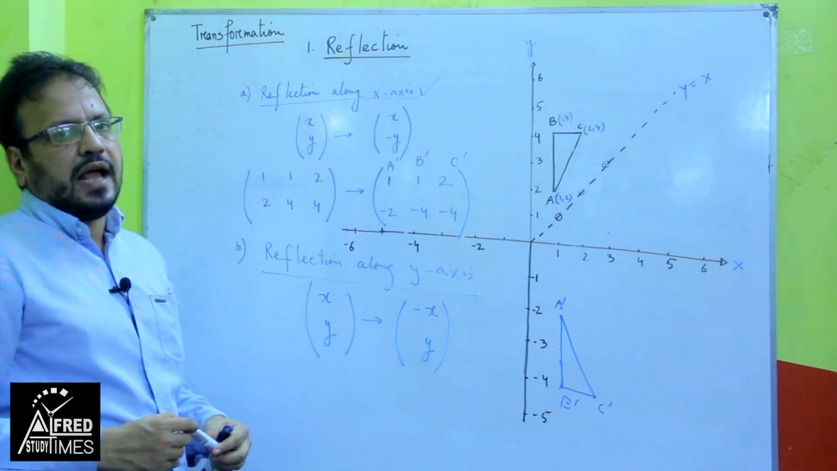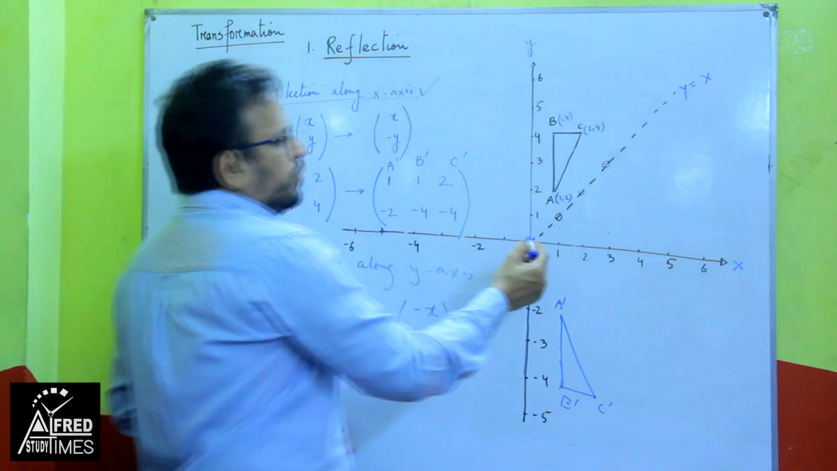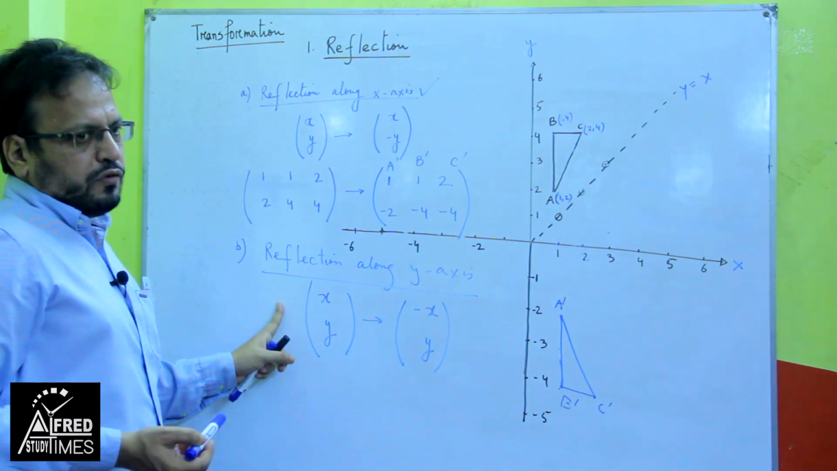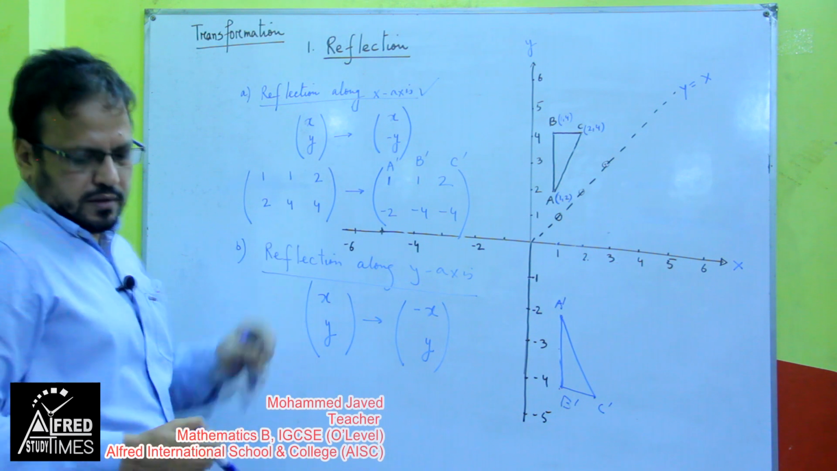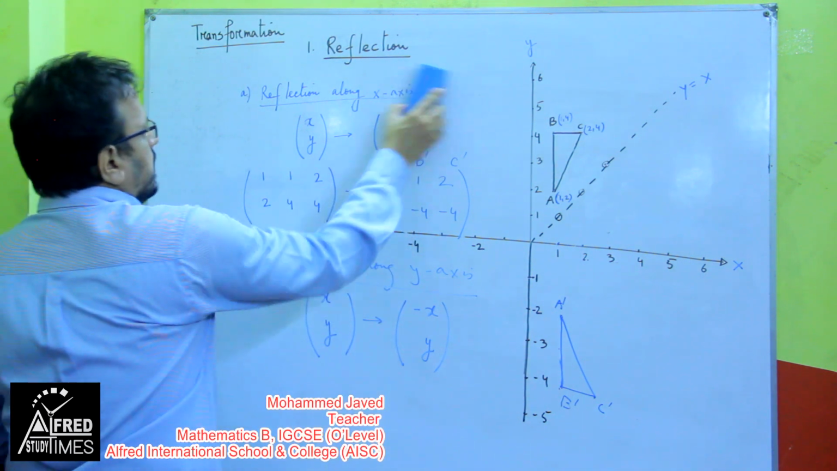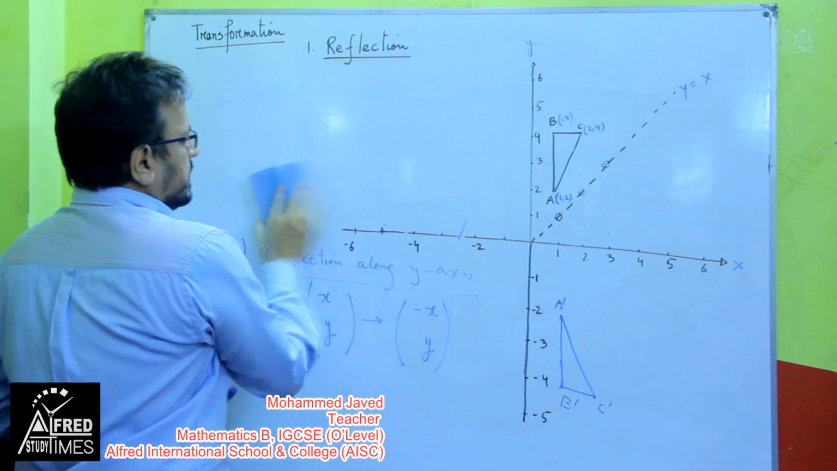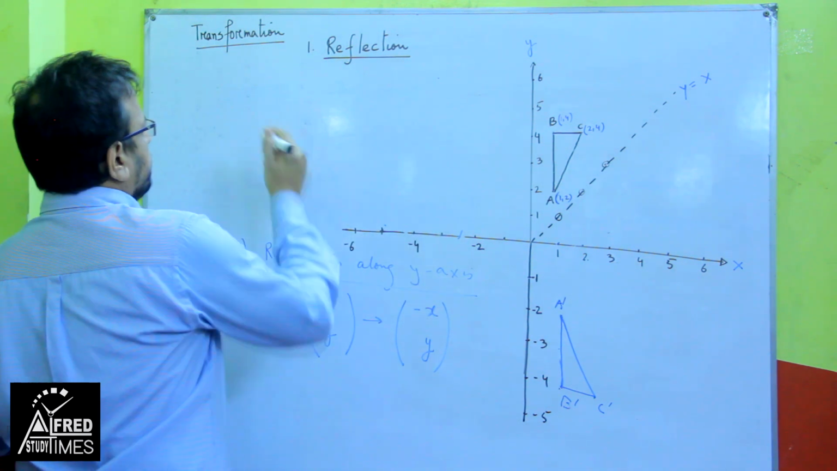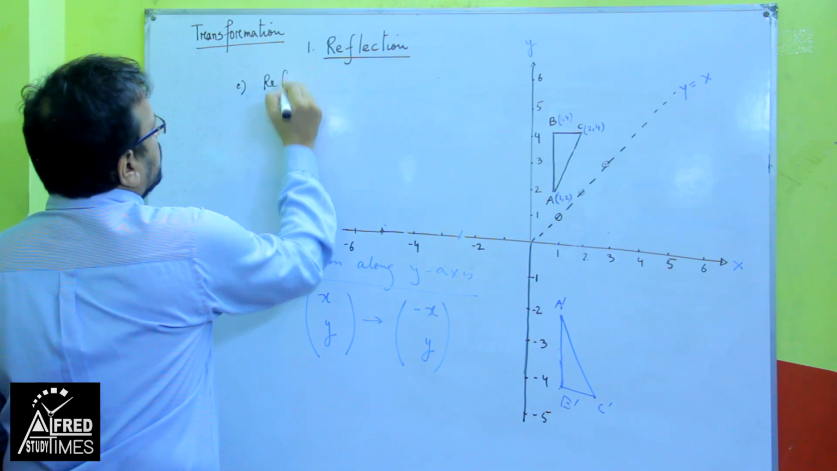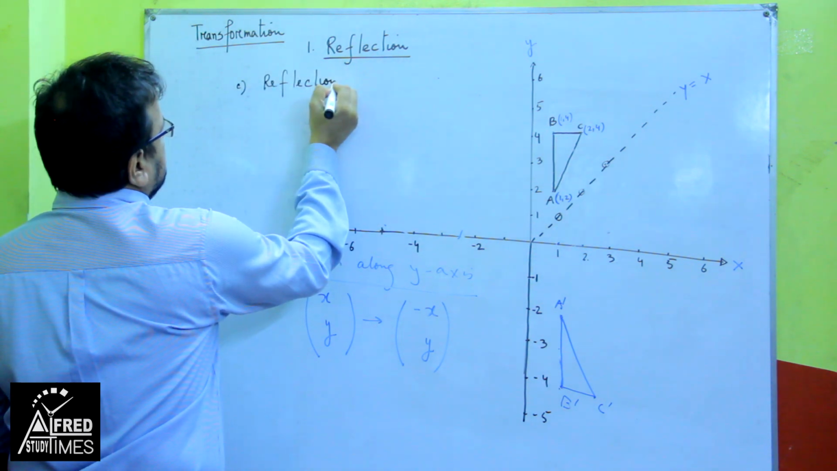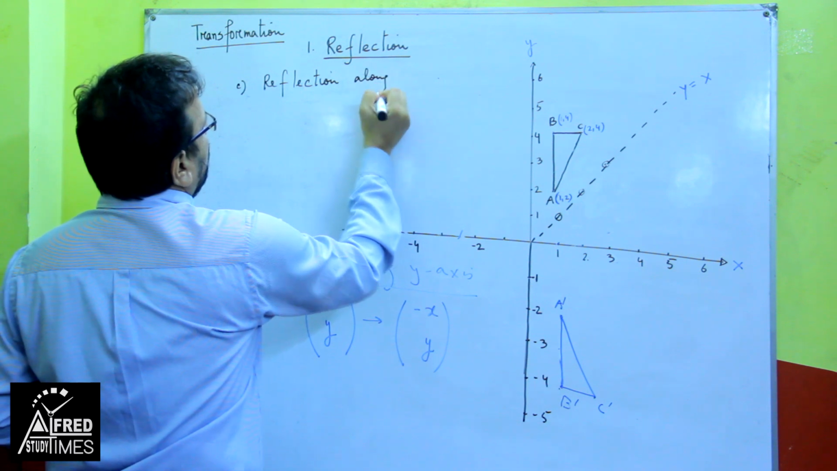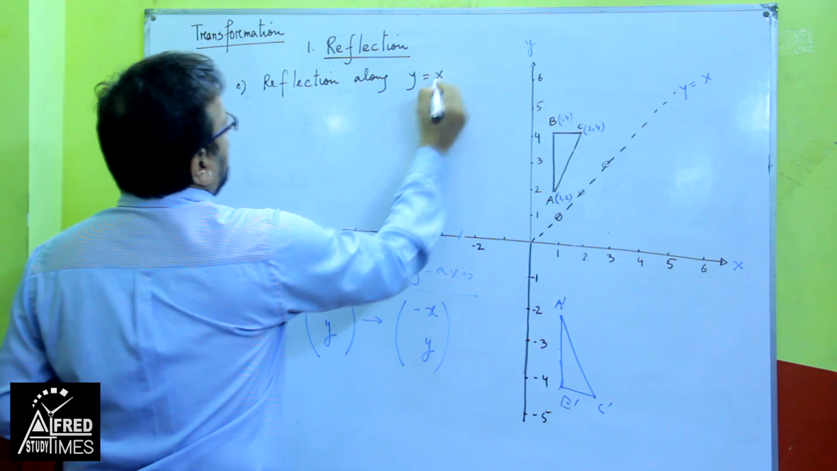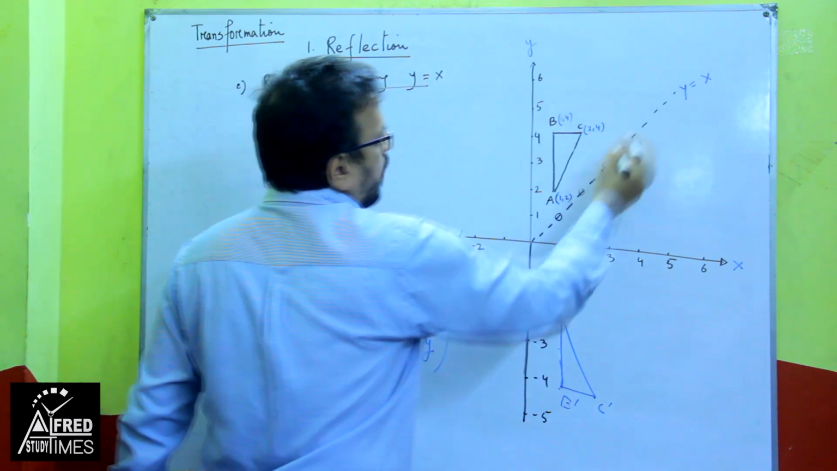The third one is reflection along the line y equal to x. This is the line y equal to x, that I will show you. The other one you have to try on your own, it is similar to this one. So, first let me write down the matrix for reflection along the y equal to x line, and this is the line y equal to x.